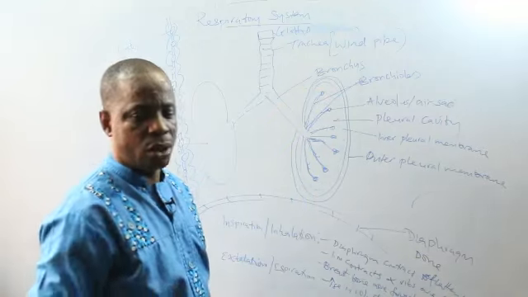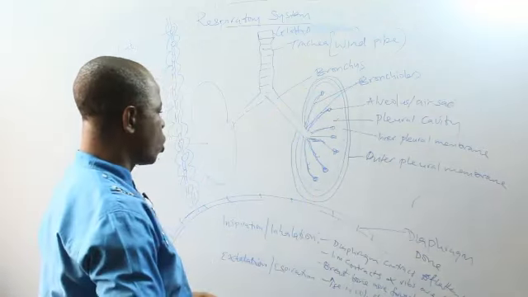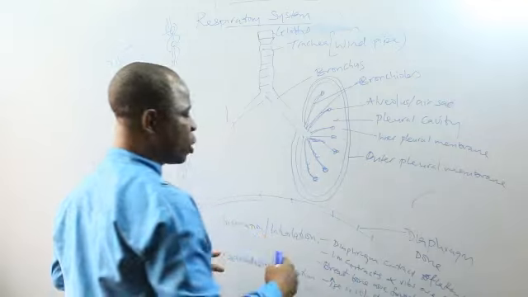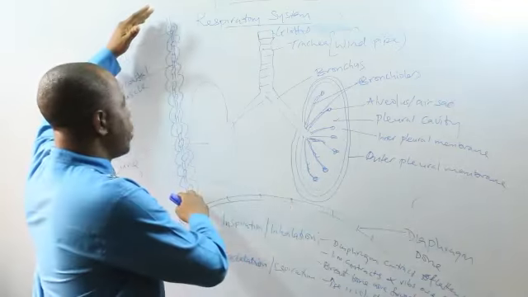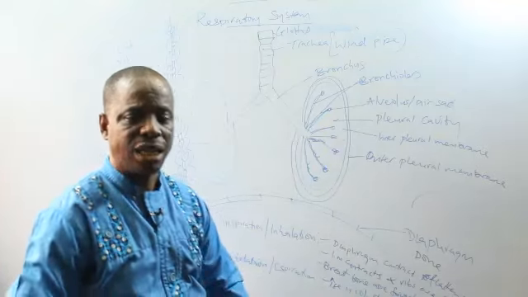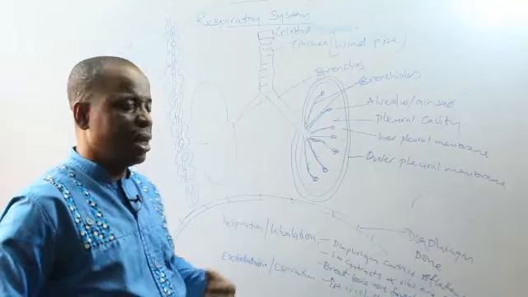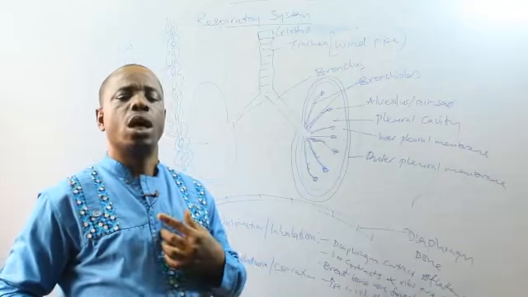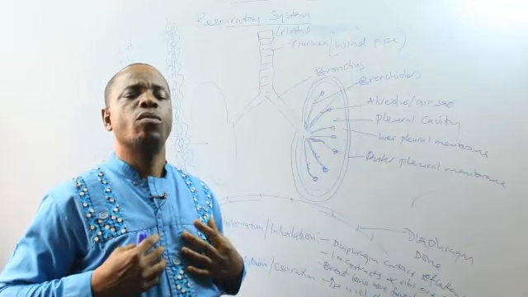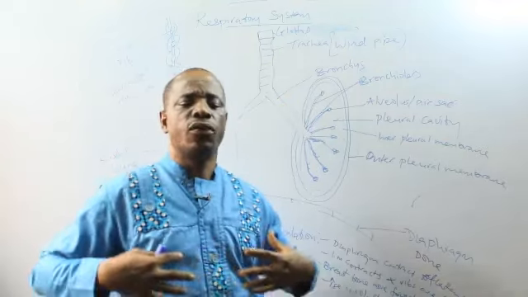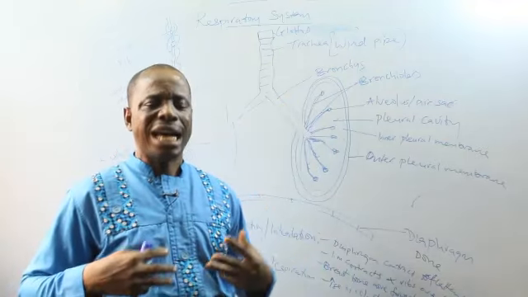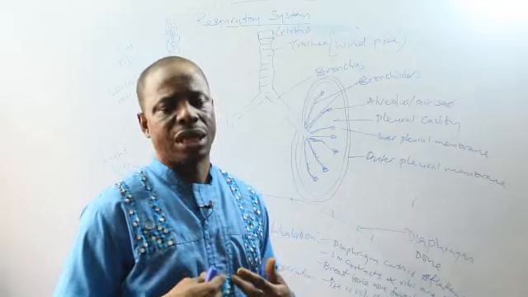That is inspiration. I take it again. For inspiration to occur, the dome diaphragm will contract and flatten out. Number 2, the intercostal muscles will also contract and the ribs will be raised. Number 3, the breastbone, which we call sternum, the bone of the chest, will move forward and upward. Thereby, there will be an increase in the volume of the thoracic cavity, and a fall in pressure inside the thoracic cavity.